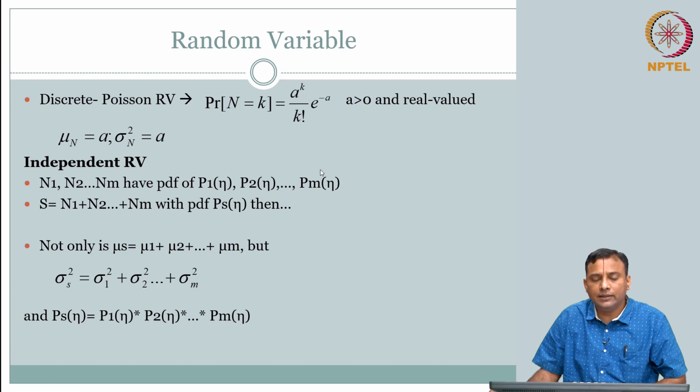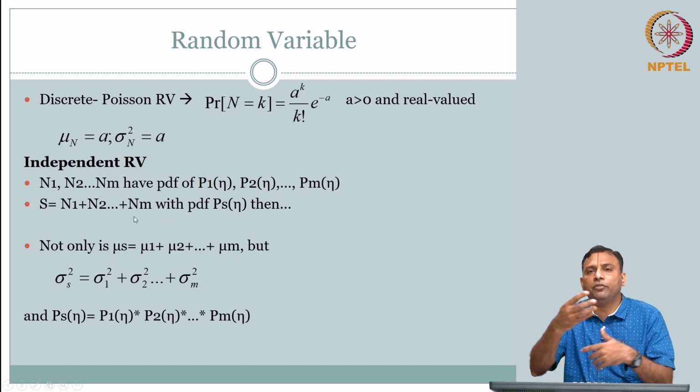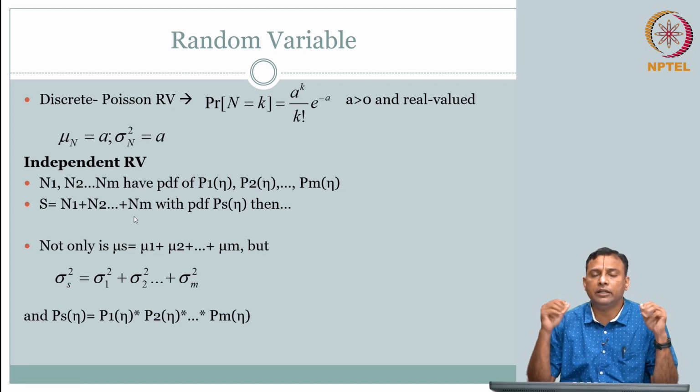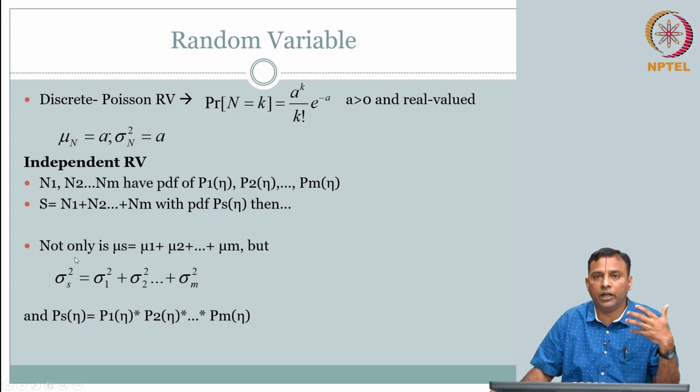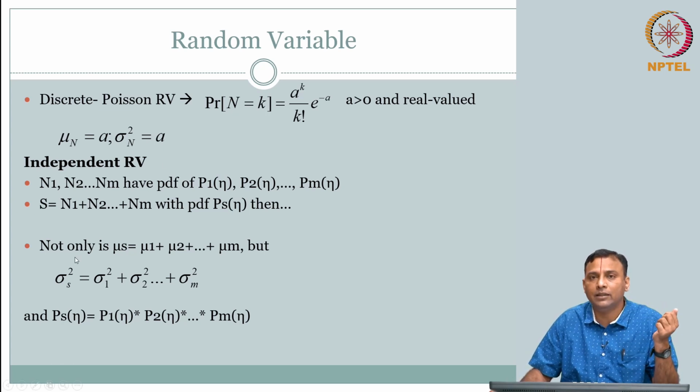What is of interest is the sum of all. You could have noise coming from different subsystems, for example, different sources. We are not really bothered about that. We are interested in saying, oh, the end image quality is affected. Our objective is to reduce that noise, understand that noise, characterize that noise, and try to reduce that noise. So, if you have multiple sources that are contributing multiple random variables, then we are still effectively looking at a